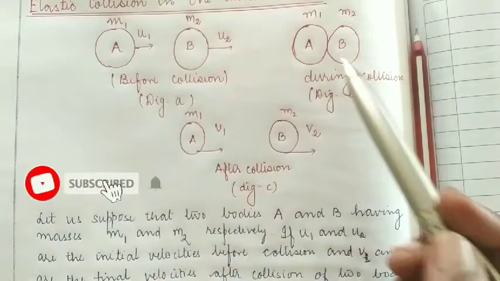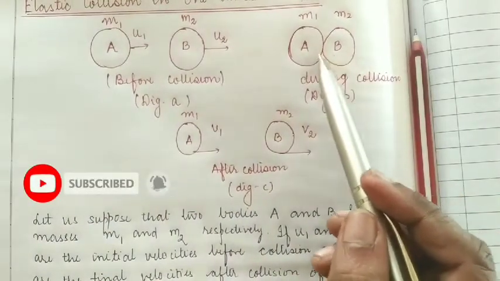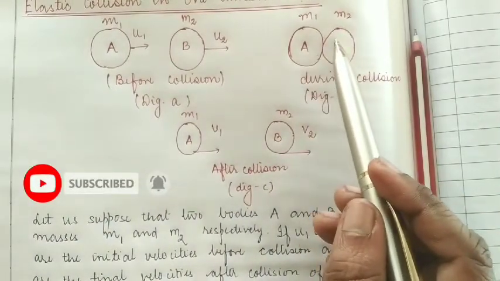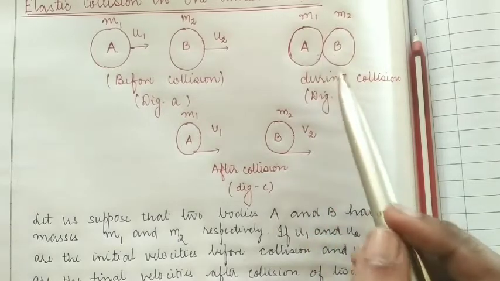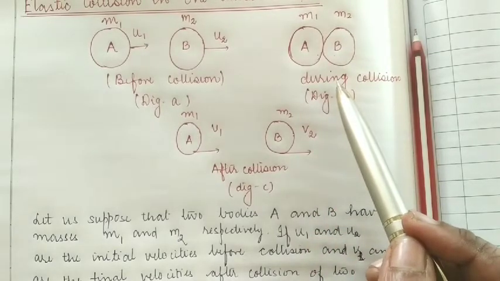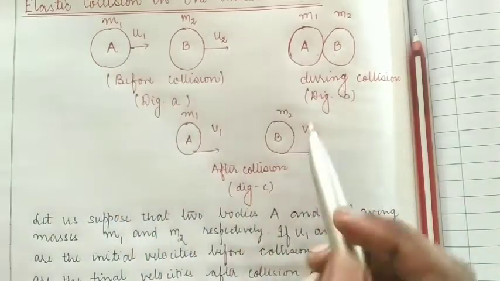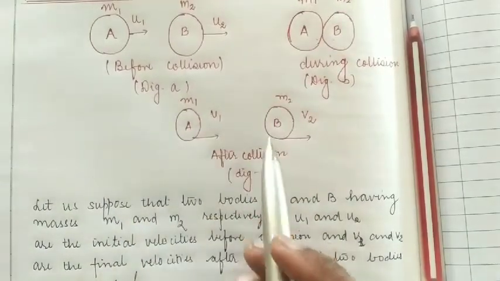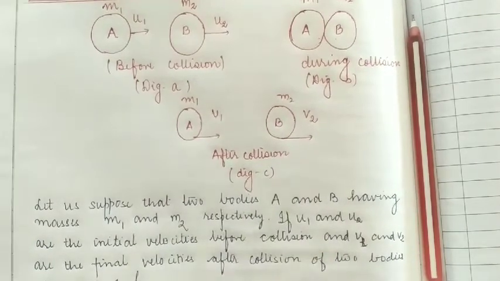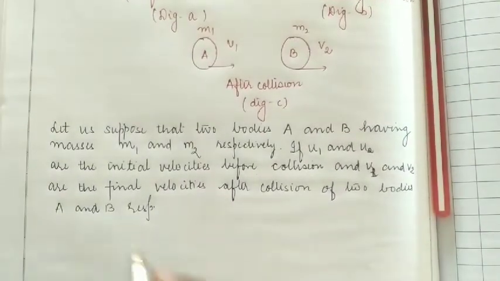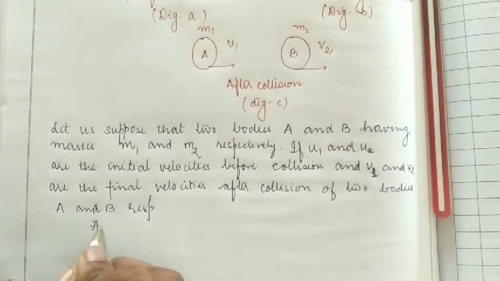When they come into physical contact, the masses remain unchanged. And during the collision, if the force is conservative in nature, the final velocities become v1 and v2.